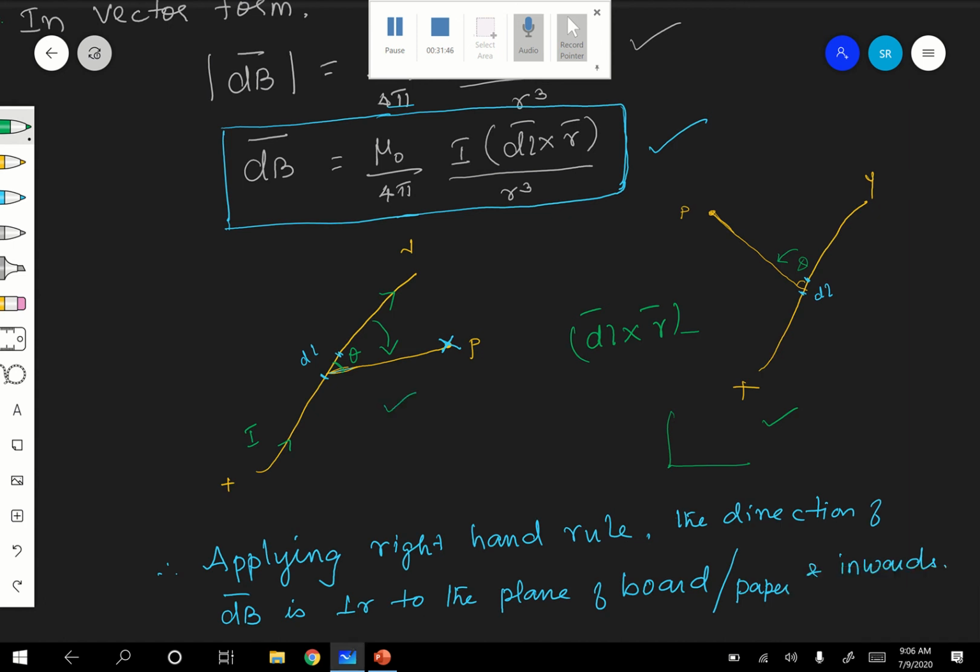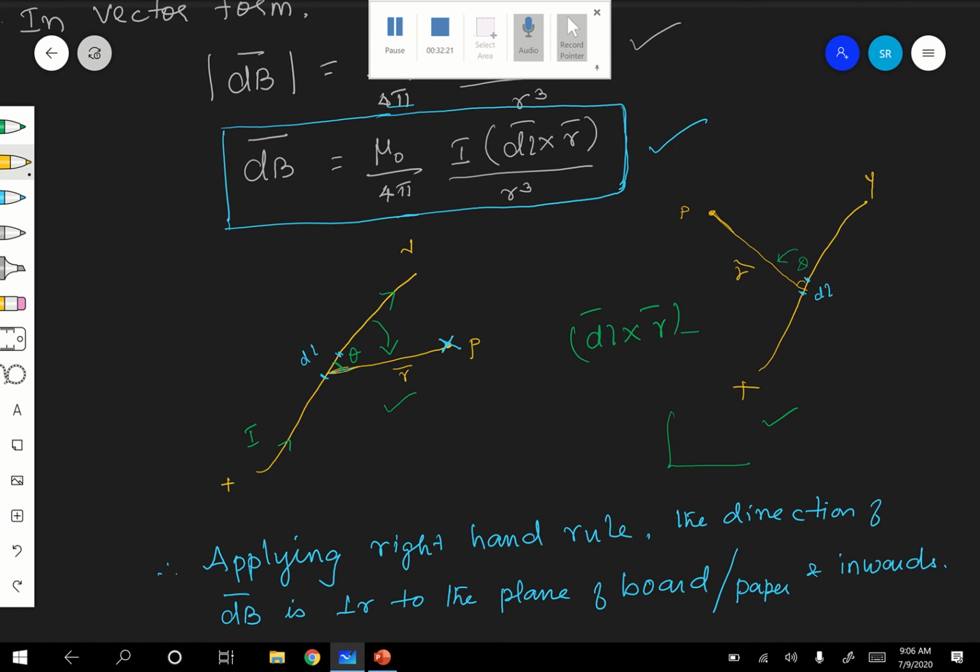Here in the first case, dl to p is in the clockwise direction. But here dl to r is in the anti-clockwise direction now. So once again you apply your right hand thumb rule. You keep the thumb of your right hand at p, perpendicular to the curvature of the fingers, and the curvature of the fingers should be in the anti-clockwise direction.